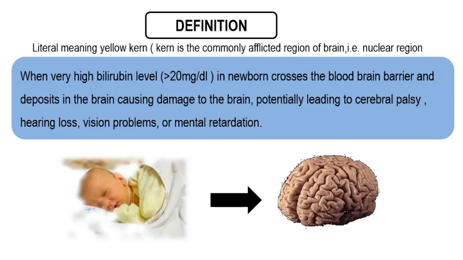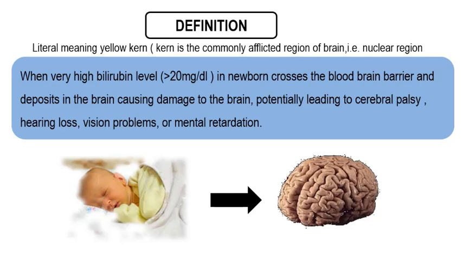This kernicterus is a rare neurological disorder because of brain damage, which is caused by high levels of bilirubin in the blood or severe or untreated jaundice during infancy. So whenever there is jaundice in infancy and it is left untreated, it may lead to a serious complication, that is kernicterus, because of marked deposition of bile pigments in the nuclei of the brain and spinal cord.